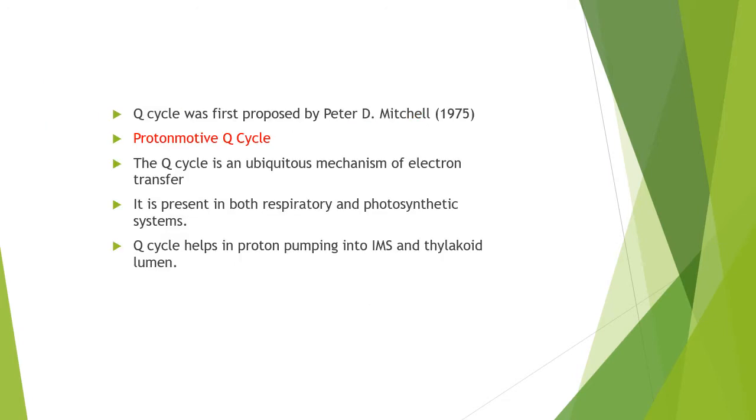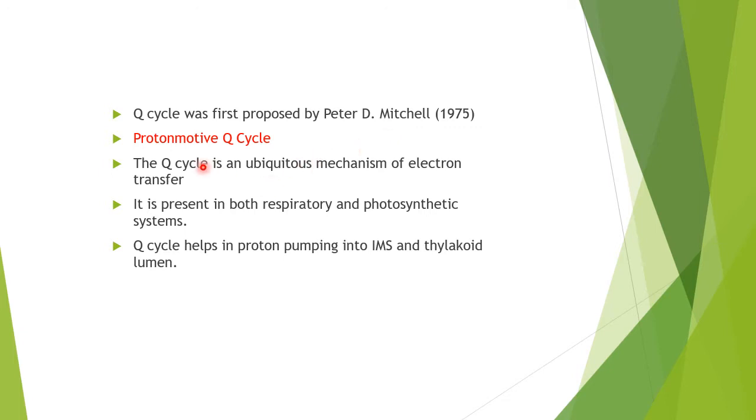The Q cycle was first proposed by Peter D. Mitchell in 1975. He named it the proton motive Q cycle. Peter Mitchell also gave the chemiosmotic hypothesis of oxidative phosphorylation.